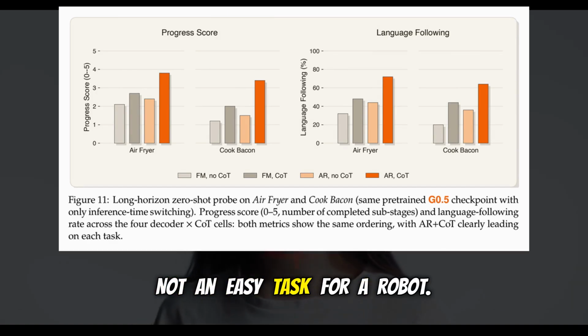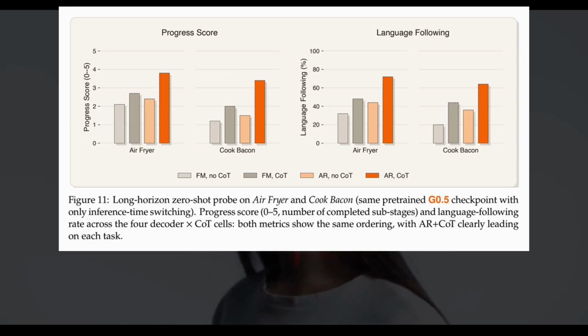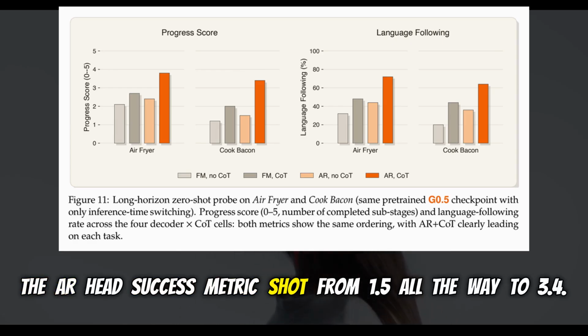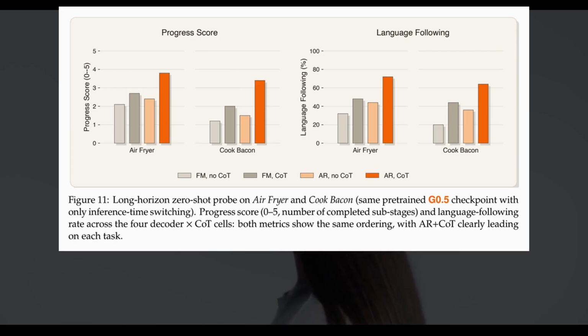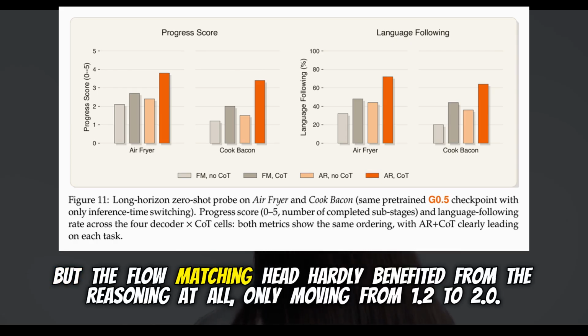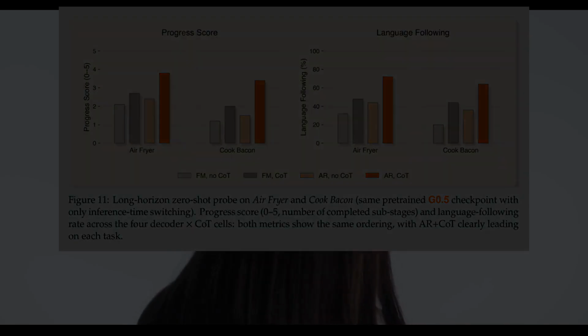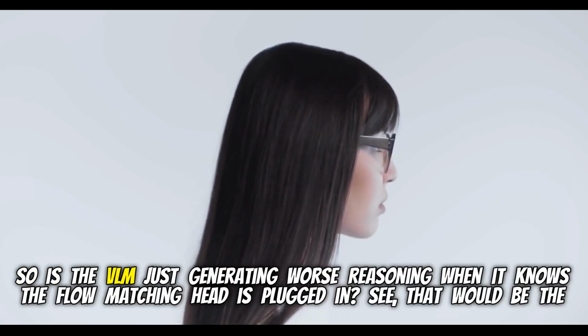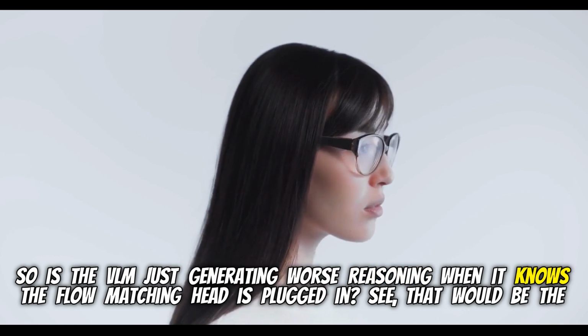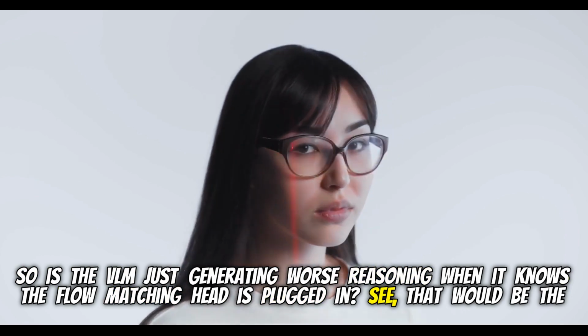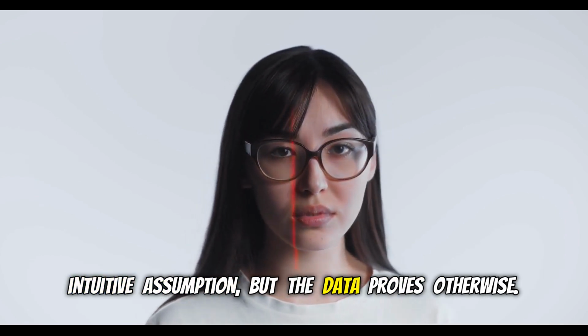Not an easy task for a robot. Not at all. The AR head's success metric shot from 1.5 all the way to 3.4. But the flow matching head hardly benefited from the reasoning at all, only moving from 1.2 to 2.0. So is the VLM just generating worse reasoning when it knows the flow matching head is plugged in? See, that would be the intuitive assumption, but the data proves otherwise.